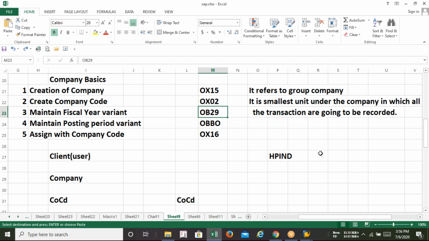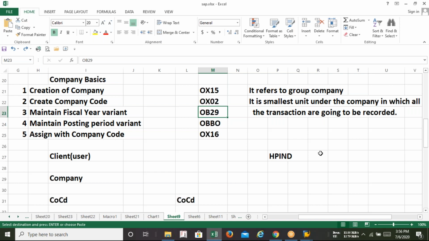Fiscal means nothing but a 12-month year. It's not new information, we all know every year consists of 12 months. But these 12 months may be January to December, April to March, or October to September. It depends on your country-specific provision.